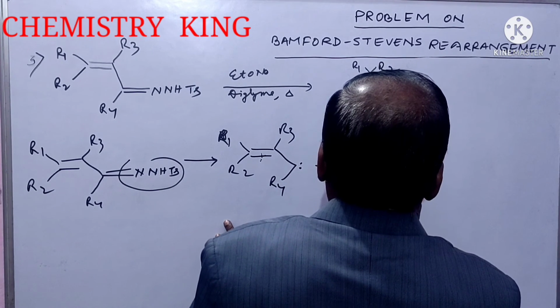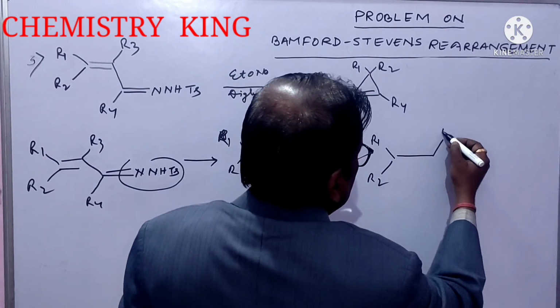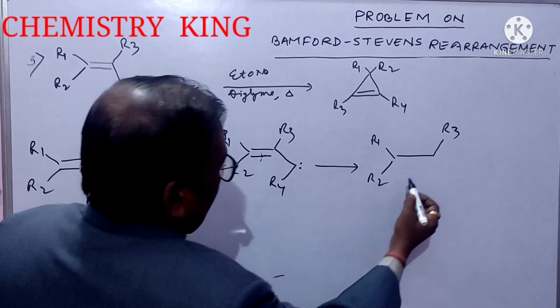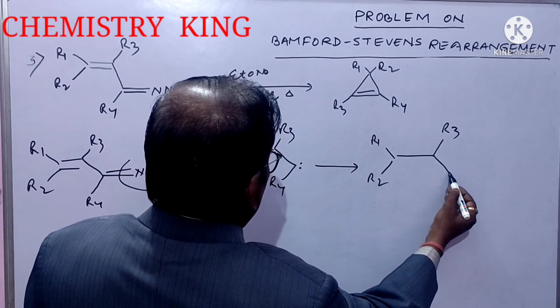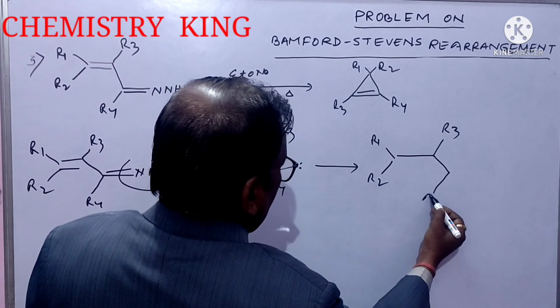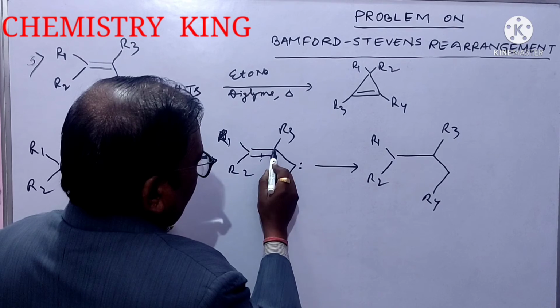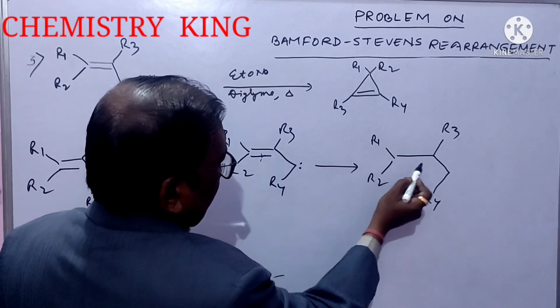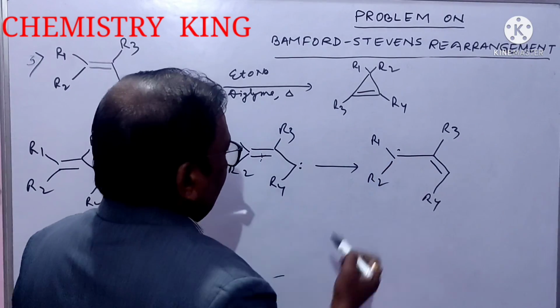R1, R2, R1, R2. Here it is R3, okay, and R3, and it is R4. One dot from here and one dot from here will combine together, giving rise to a double bond, and still one dot is here.